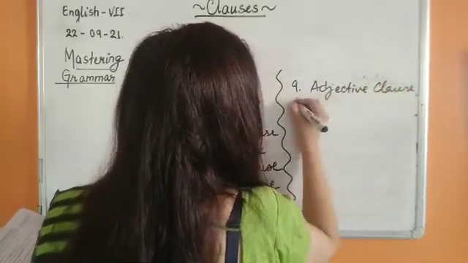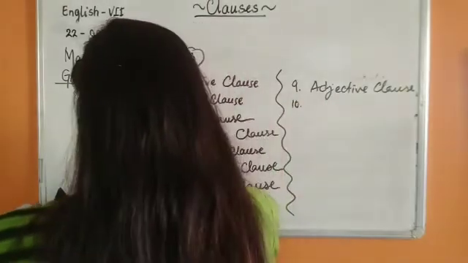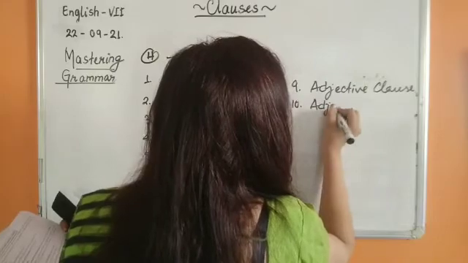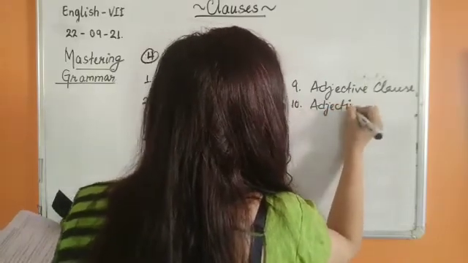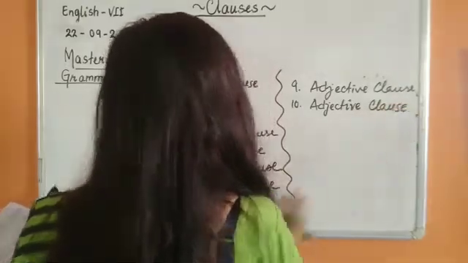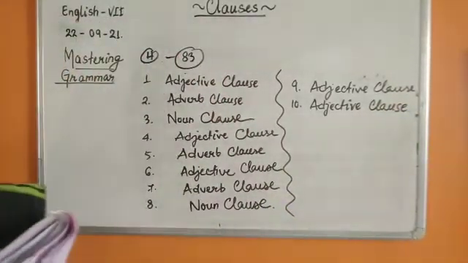And number 10. The chief guest who. So again we are describing the noun. So adjective clause. Okay children, so we are done with this last exercise.